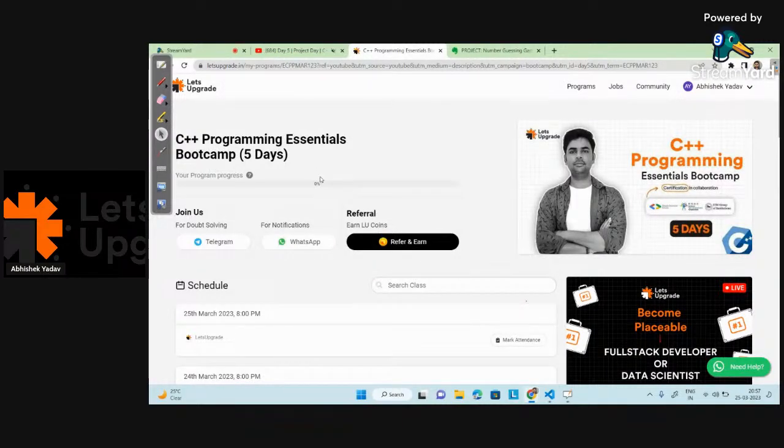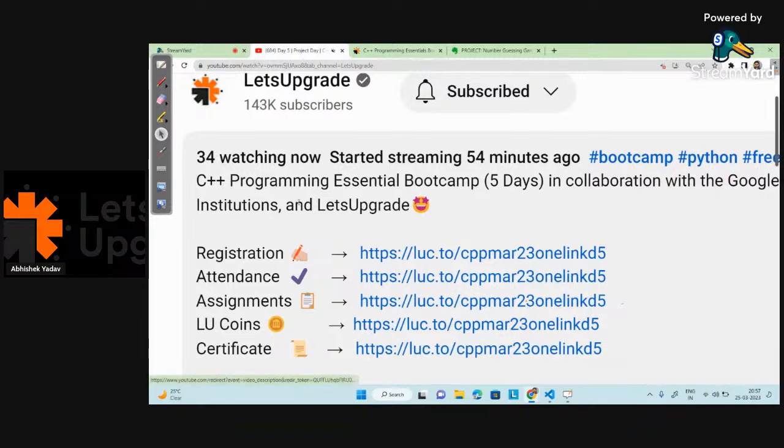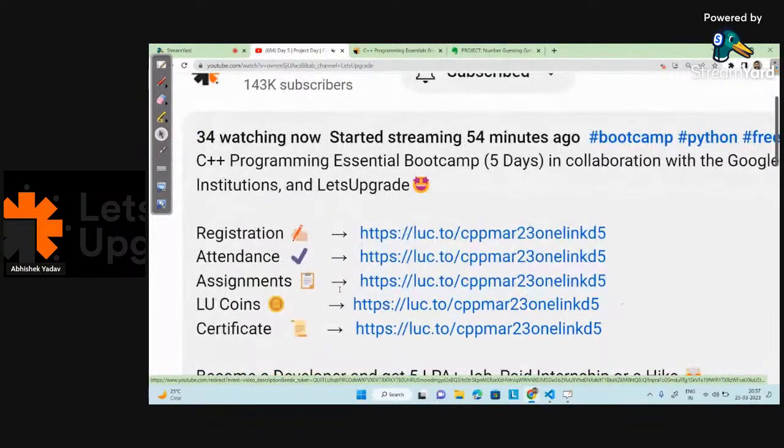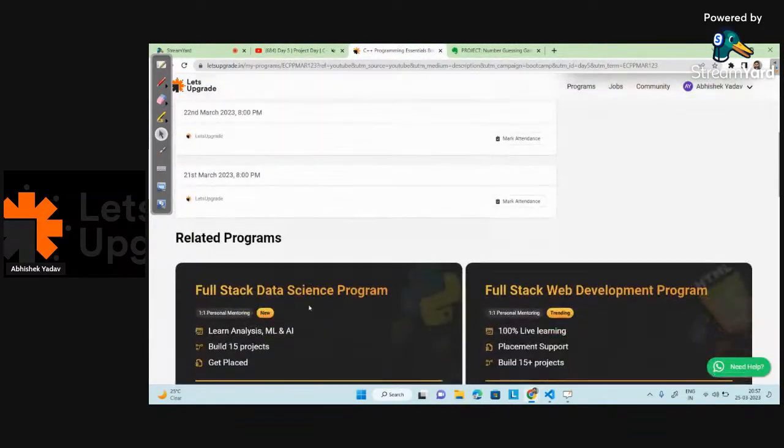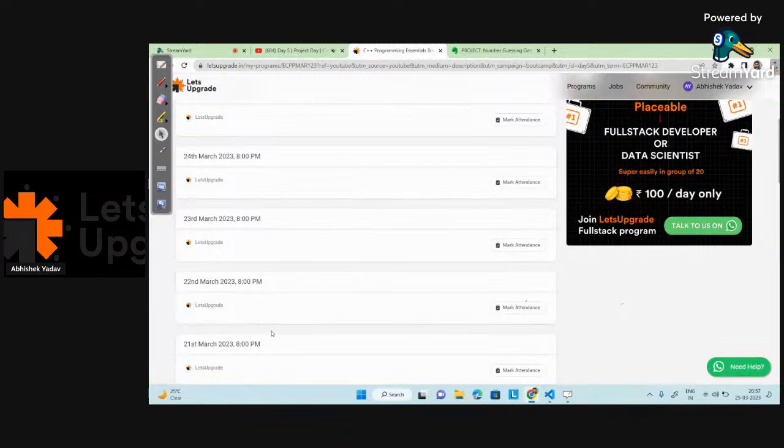And about the assignment, what you have to do, guys? Basically, you can go to the assignment link. I'm not getting the assignment link here, but you will get it. Go to the assignment link, copy and paste the GitHub link. And how to upload the file on GitHub, guys, you can search for that.